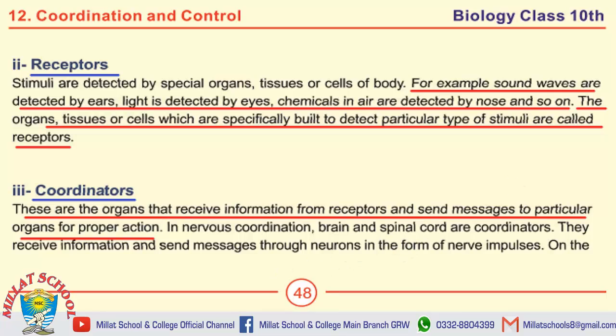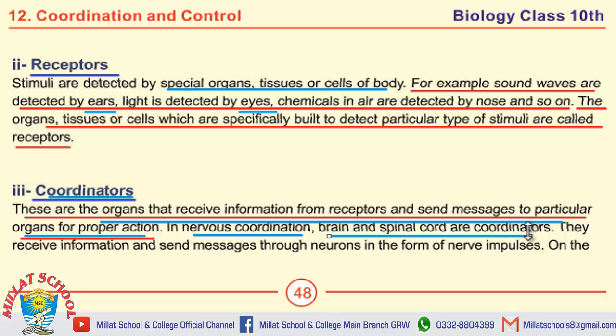MCQ on this page. Stimuli are detected by special organs, tissues or cells of body. Sound waves are detected by ears, which is a receptor. Light is detected by eyes, also receptor. The organs that receive information from receptors and send messages to particular organs for proper action are coordinators. The last MCQ on this page is in nervous coordination, brain and spinal cord are coordinators.